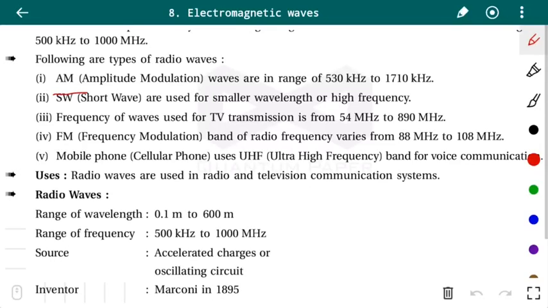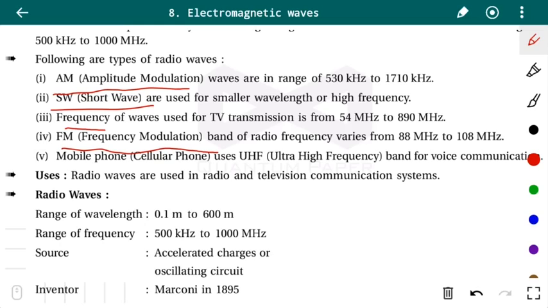Types of radio waves are AM waves and short waves. AM is called amplitude modulation waves. SW is called short wave. AM waves are in the range of 530 kHz to 1710 kHz. Short waves are used for smaller wavelength or high frequency. Frequency of waves used for TV transmission is from 54 MHz to 890 MHz. FM, that is the frequency modulation band of radio frequency, varies from 88 MHz to 108 MHz, which you use in radios.